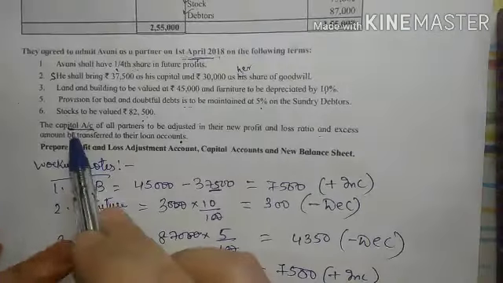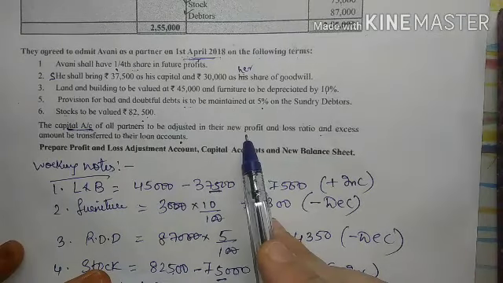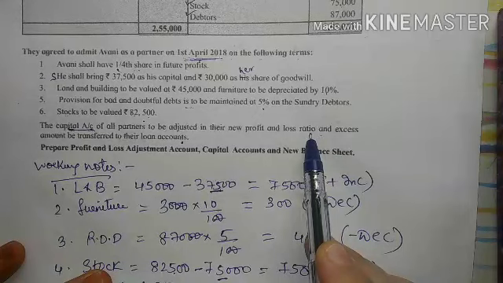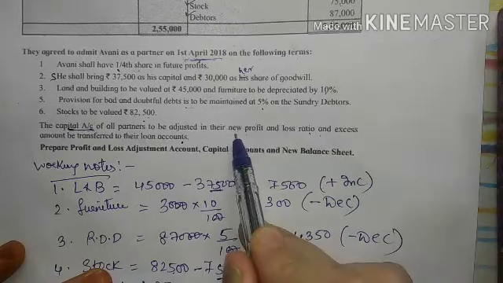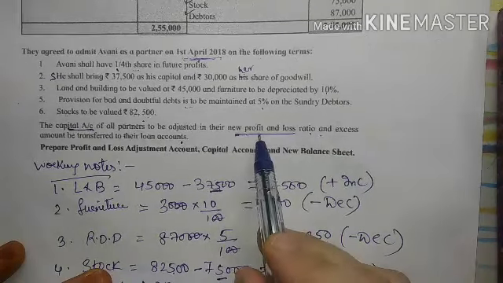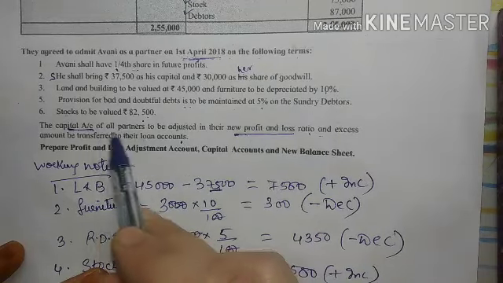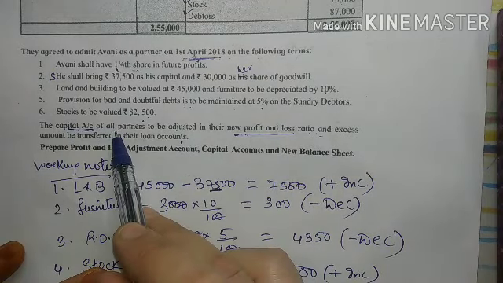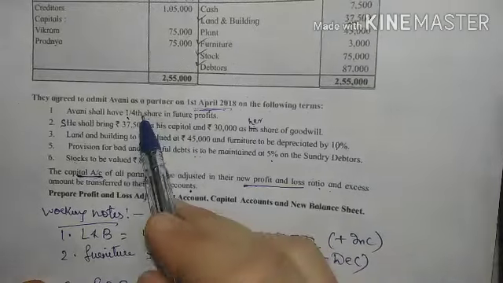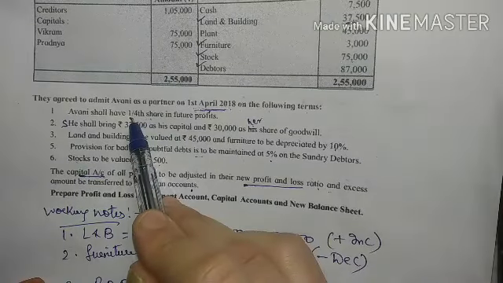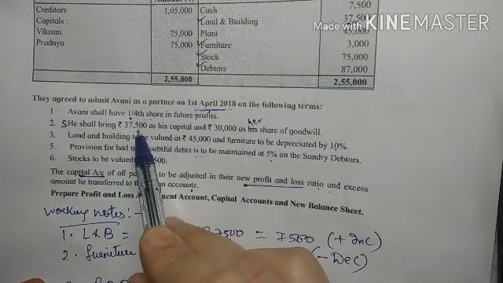Now what they have told us: capital of all partners to be adjusted in the new profit and loss ratio. So first I have calculated the new ratio, this is my first step. Now after this I have to adjust the capital. Now how to do this? See here, Avni is coming for 1/4 share. For 1/4 share she is bringing 37,500.